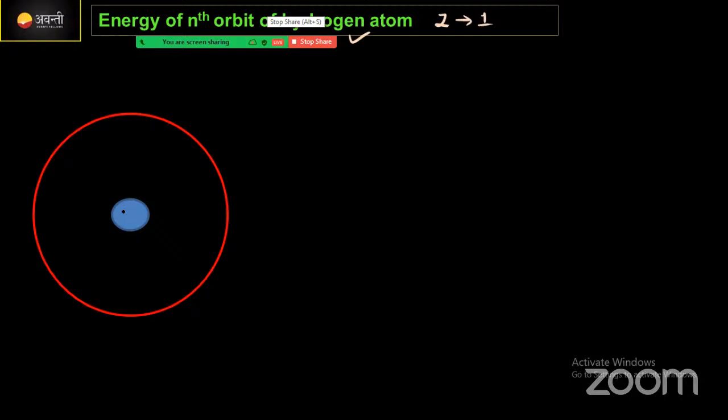Now, this is a nucleus of a hydrogen atom. Here only one electron is there. The electron is revolving around the nucleus, right? The nucleus has a positive charge, hence between these two charged particles there is a force, the electrostatic force. This electrostatic force makes the electron move around the nucleus. At that time it exhibits a force towards the center. We call that a centripetal force, correct?